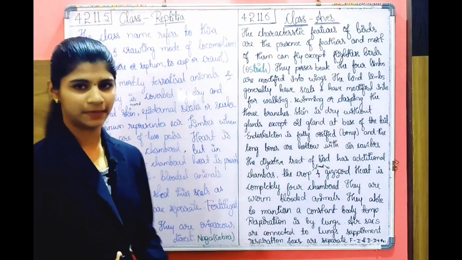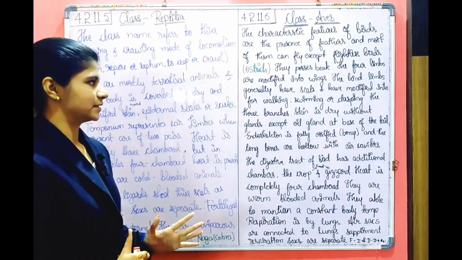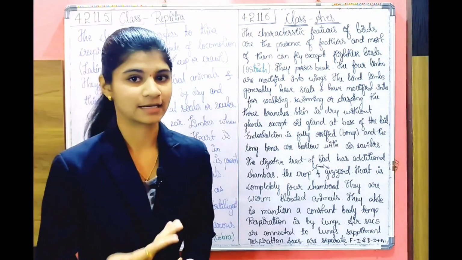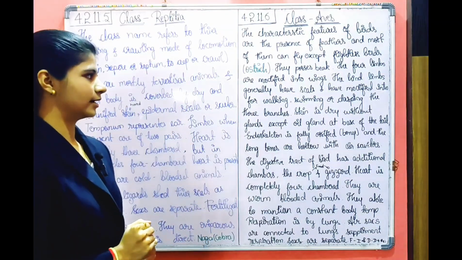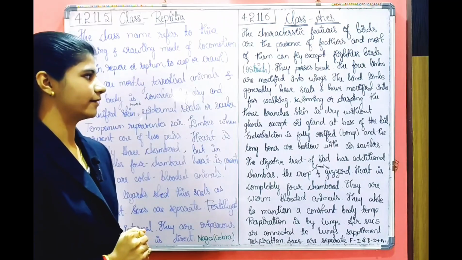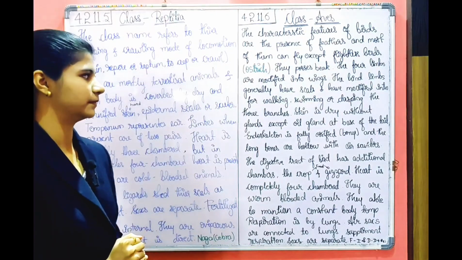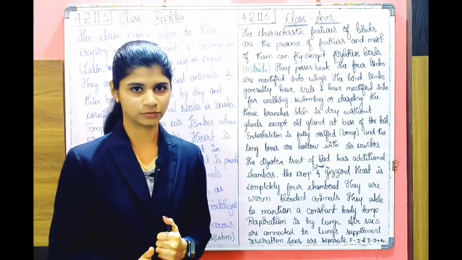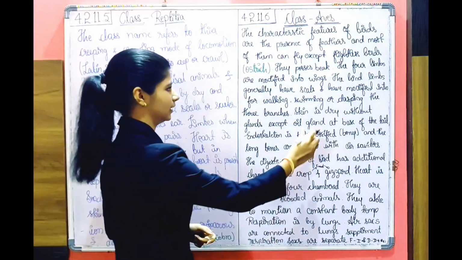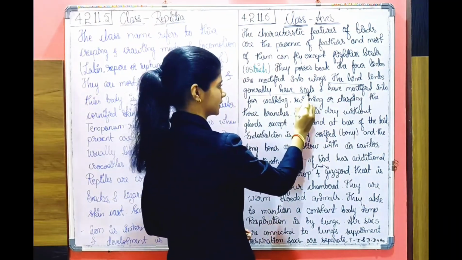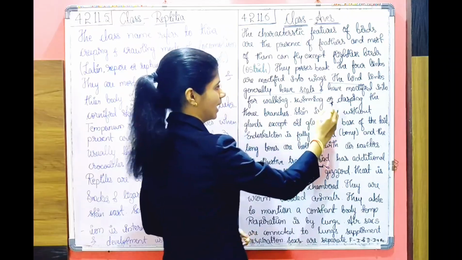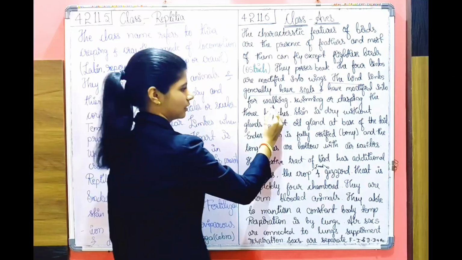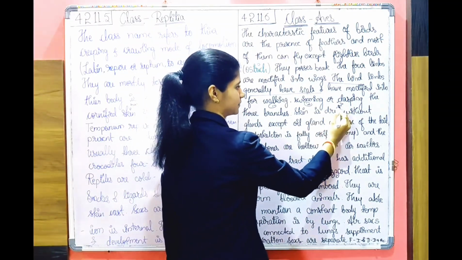And then they possess a beak. The four limbs are modified into wings. The forelimbs are modified into wings in the class Aves. The hind limbs generally have scales and are modified into walking, swimming and clasping. Now this sentence might confuse you in the exam, but the main point is this: the hind limbs generally have scales, this is first, and are modified for walking, swimming and clasping. Walking is first, swimming is second, clasping is third.